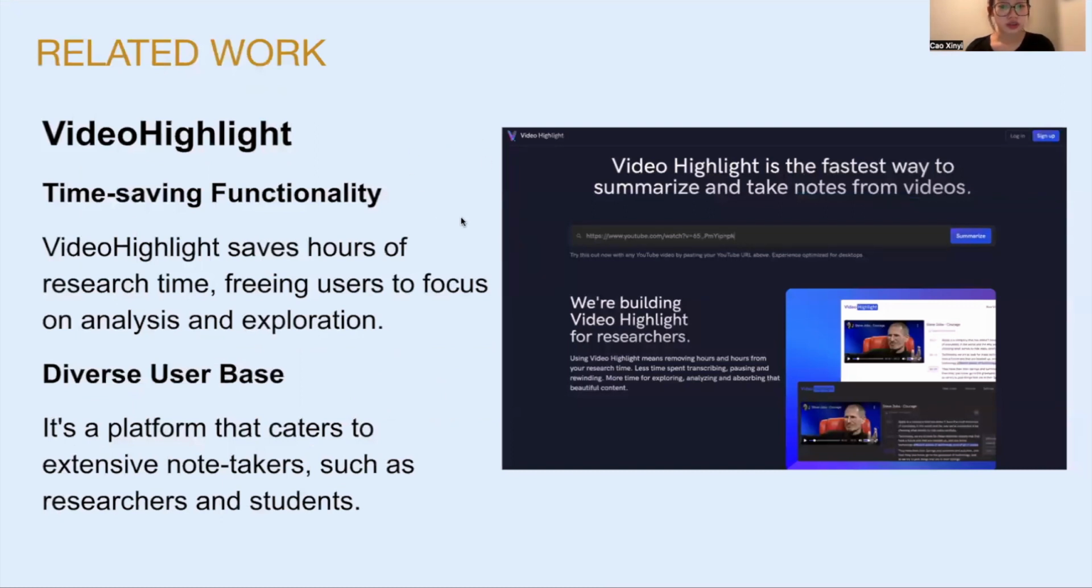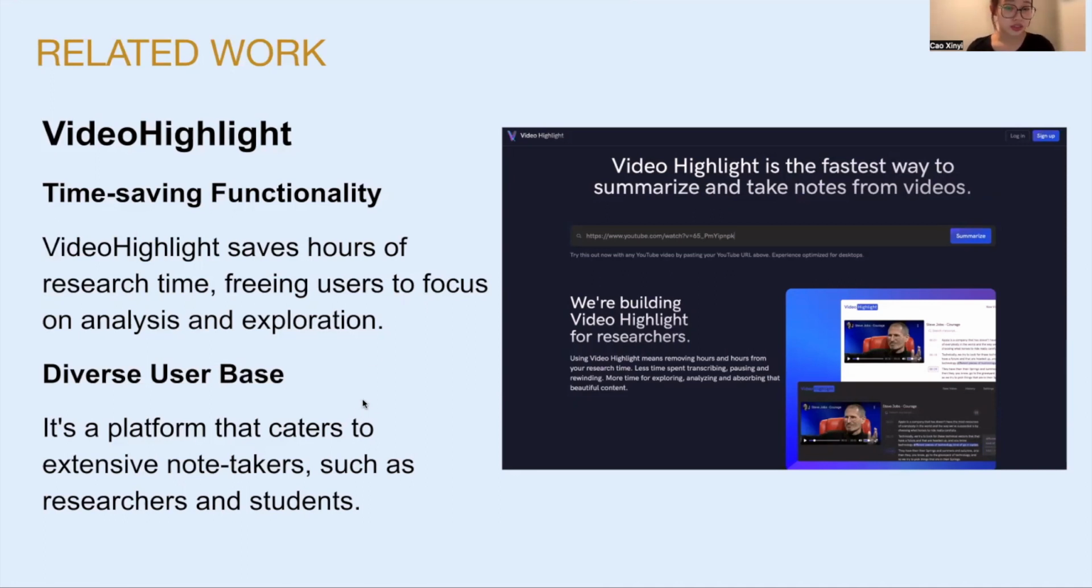Here is the related work. Based on our research, we found one website. It is called Video Highlight. It has two general features. First, it has a time-saving functionality. Video Highlight saves hours of research time for users to focus on analysis and exploration.